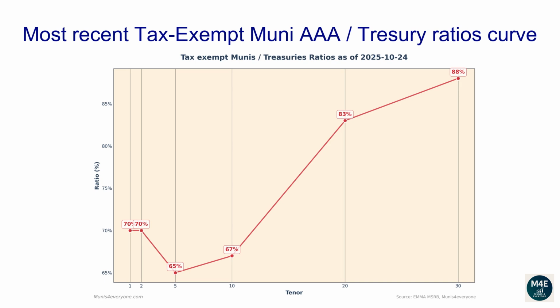The current one-year ratio is 70%. The 2 years ratio is 70%. The 5 years ratio is 65%. The 10 years ratio is 67%. The 20 years ratio is 83%. The 30 years ratio is 88%.